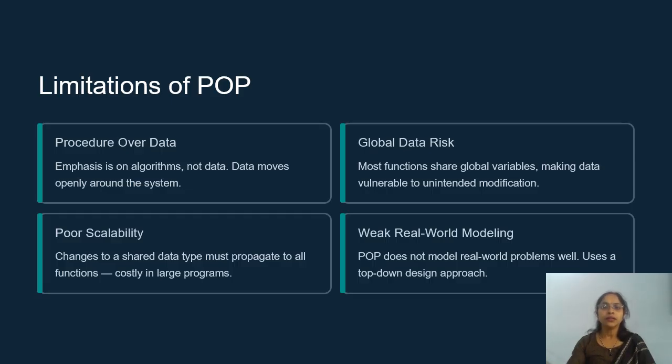And third, we can say that it is a global data risk because most functions share the global data, making data vulnerable to unintended modifications. Fourth, weak real world modeling. It does not represent real world entities properly.